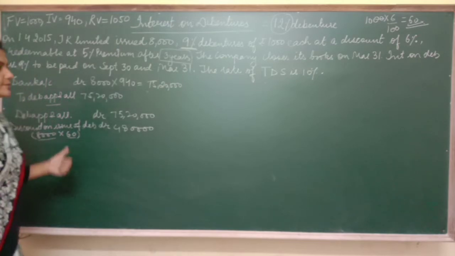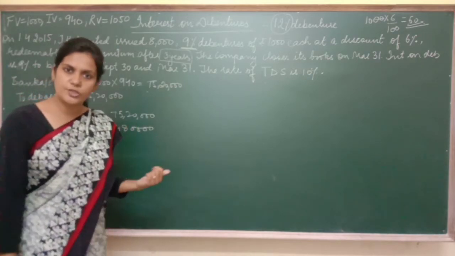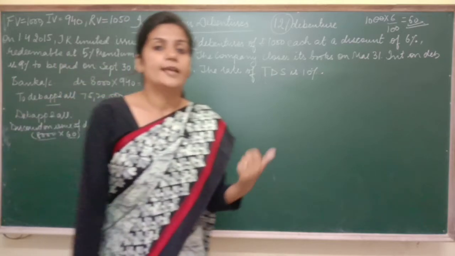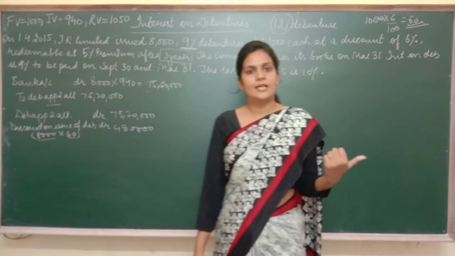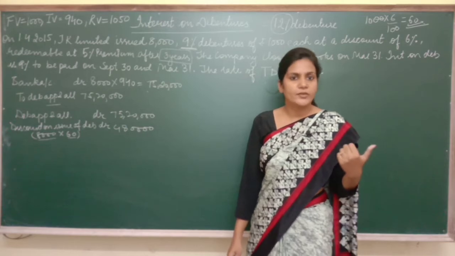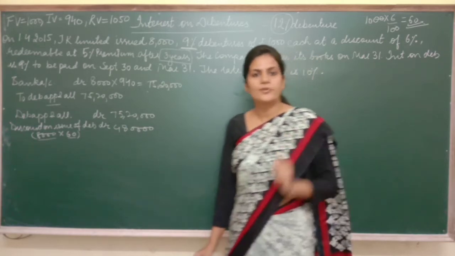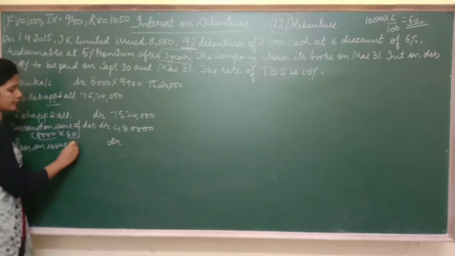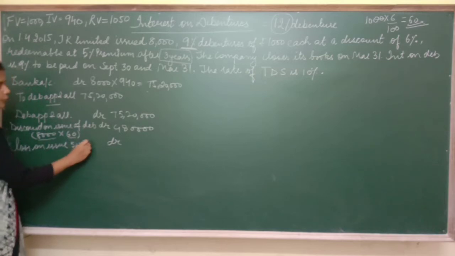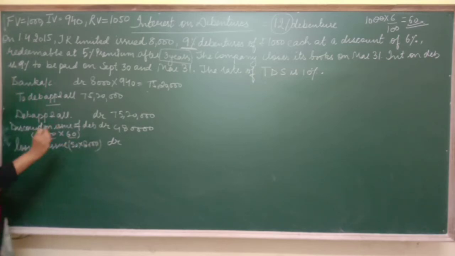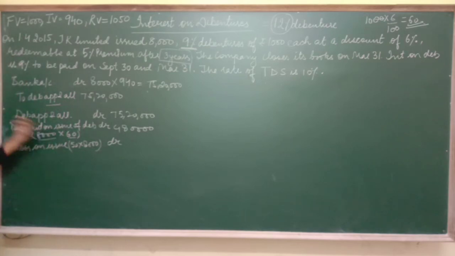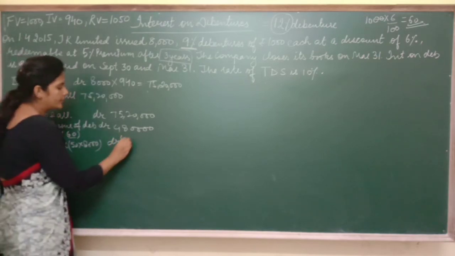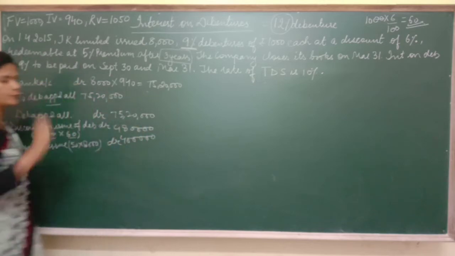Now this 50 rupee extra you have to pay at the time of redemption, but you know by now that if we are going to make extra payment at the time of redemption, then as per the law of conservatism, we need to account them in present. So I'm going to open one more account here, that is loss on issue, and the amount will be calculated like this: 50 rupees extra you have to pay on 8,000 debentures after 3 years. So today only you are going to account for it, so it will be this amount, 4 lakh.